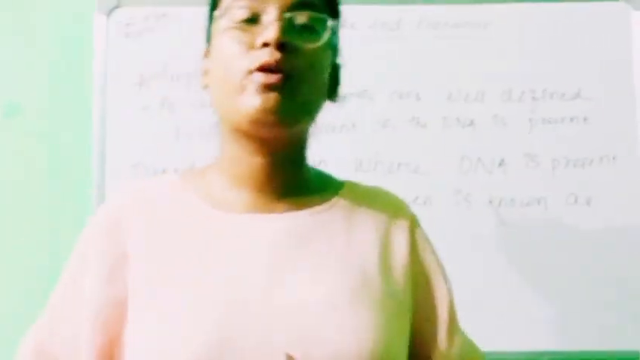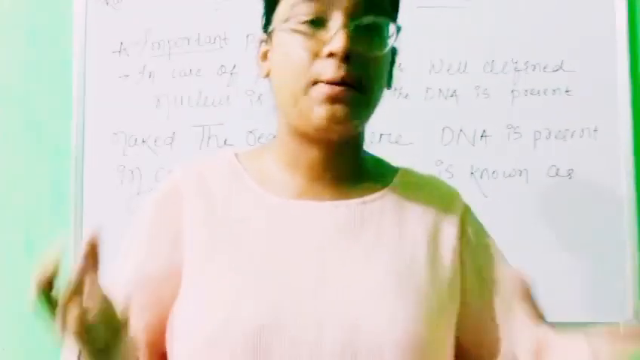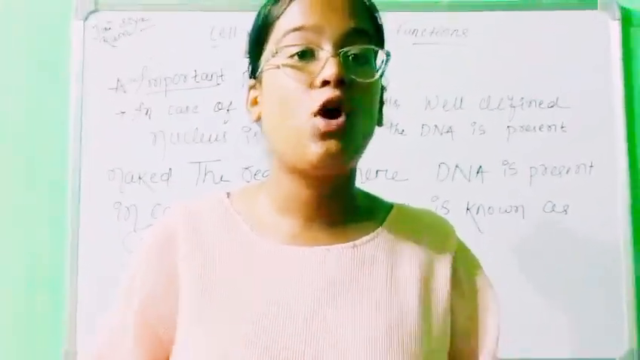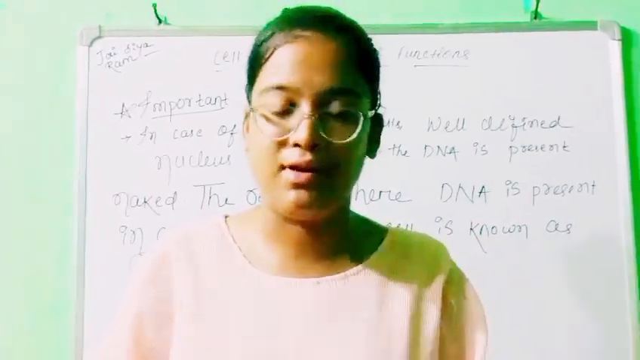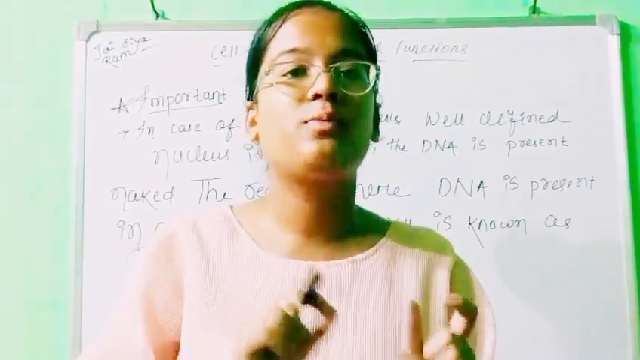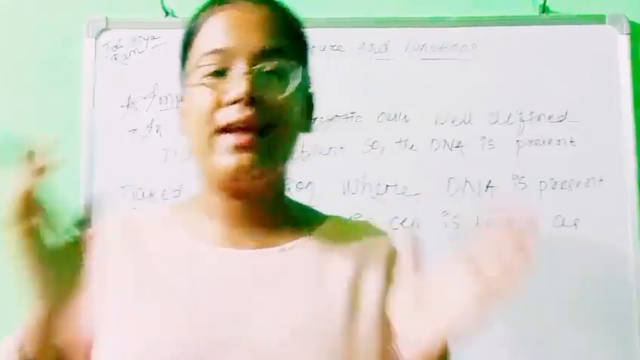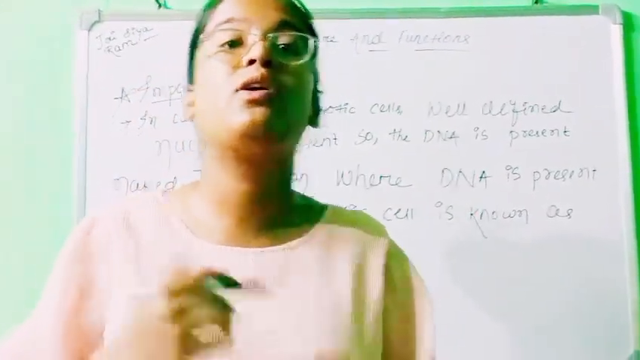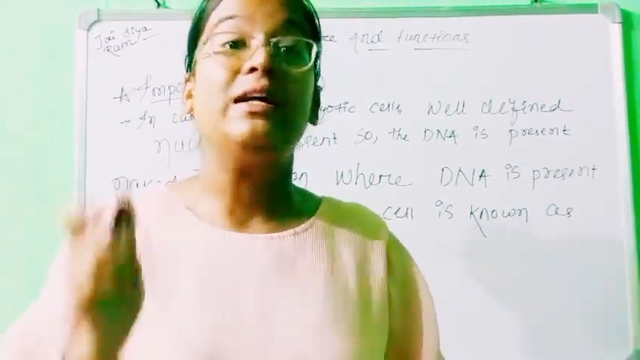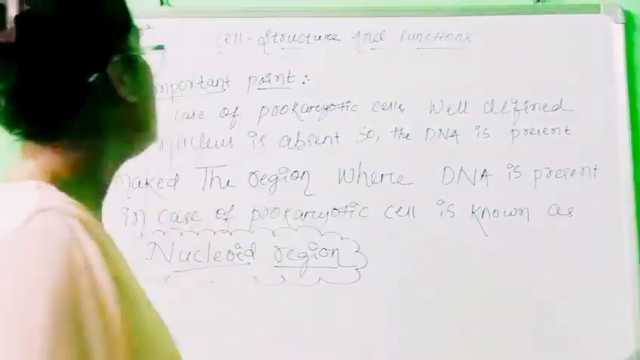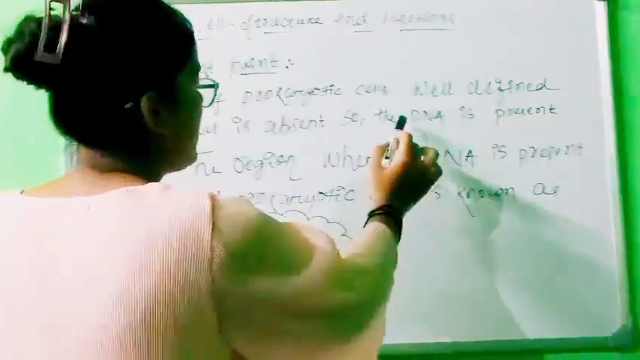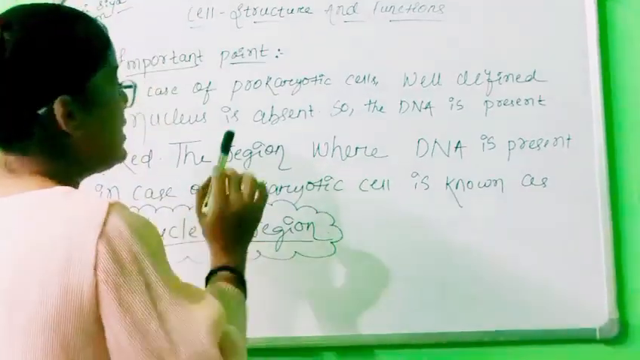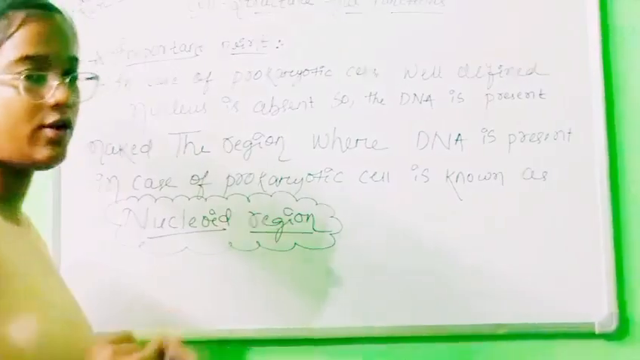Know that in case of prokaryotic cell, well-defined nucleus is absent. Means the DNA is not surrounded by any nuclear membrane. So the DNA in case of prokaryotic cell is naked. That's why the region where the DNA is present in case of prokaryotic cell is known as nucleoid region. This is the most important point to remember: in prokaryotic cells, well-defined nucleus is absent, so the DNA is present naked.